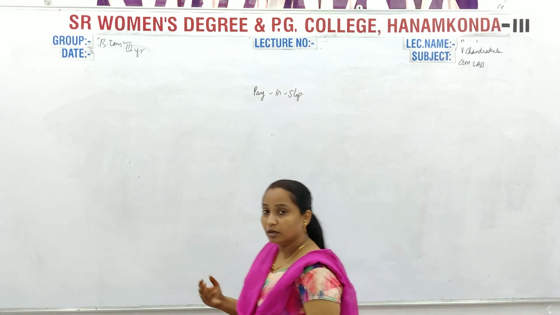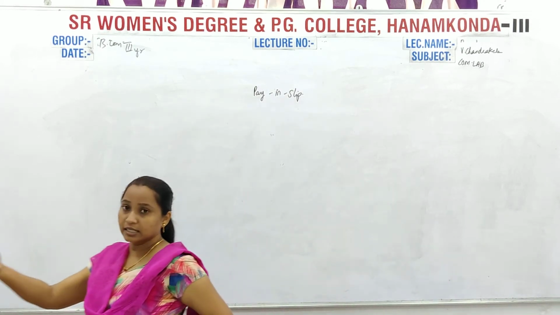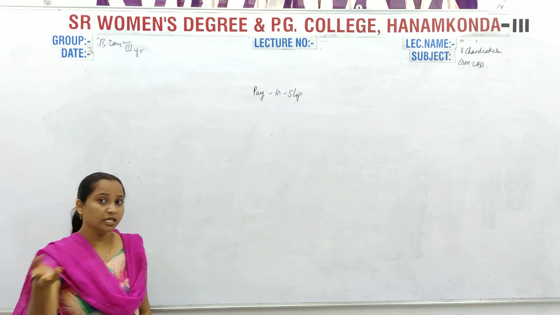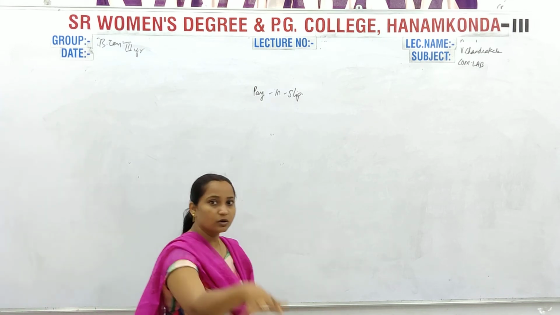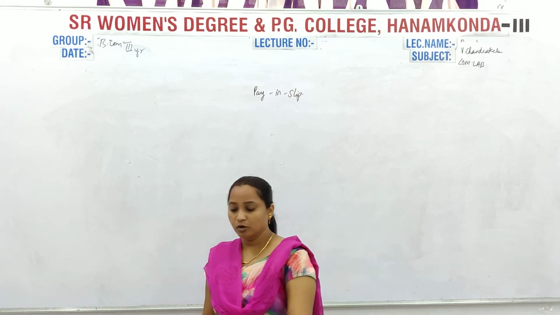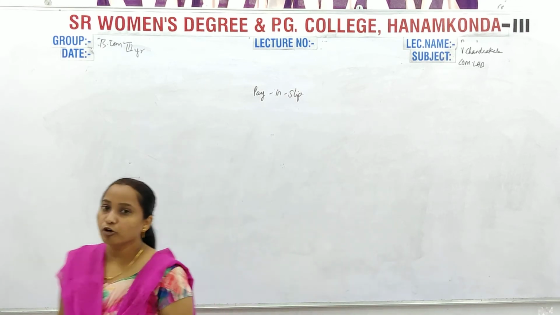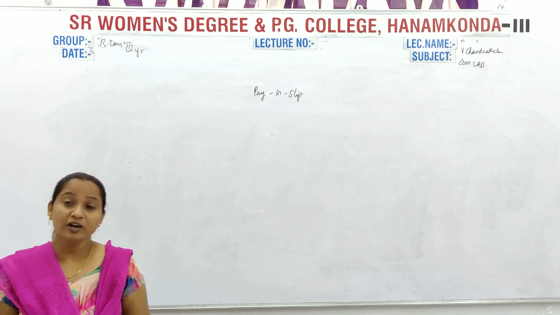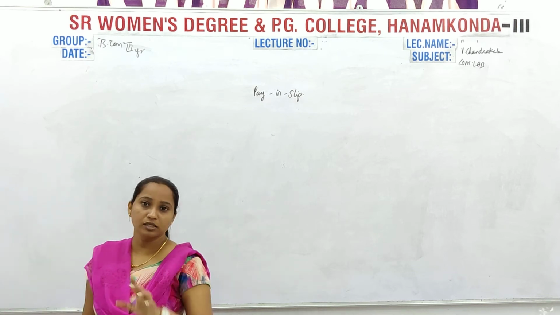Give the other person's bank details and the name, branch code, IFSC code, all these details they are going to ask you. So you need to fill that form. Okay, so a pay in slip is a form filled by a depositor while depositing an amount into another person's account.